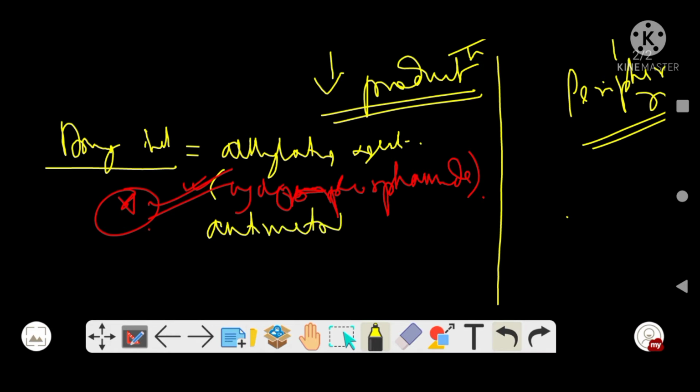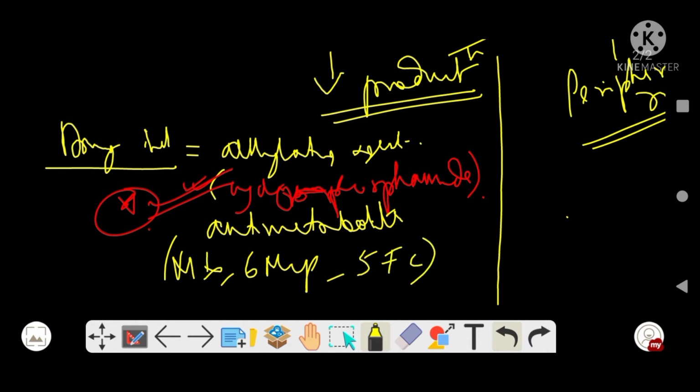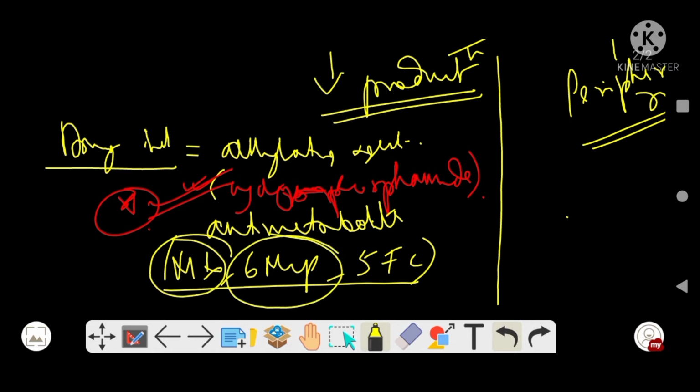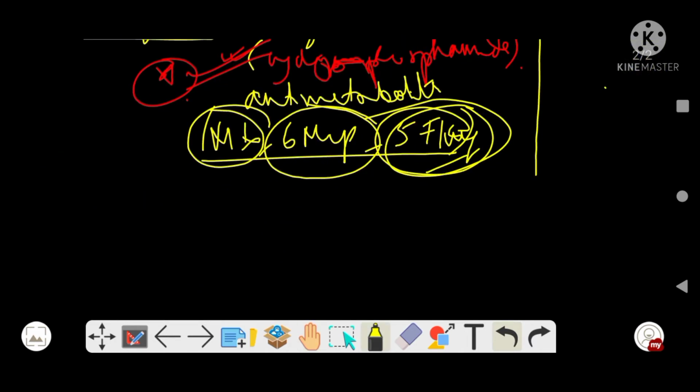Next are the anti-metabolites, which include methotrexate, 6-mercaptopurine, and 5-flucytosine. I wrote them in short forms: methotrexate, 6-mercaptopurine, 5-flucytosine. Right, so these are drug induced.